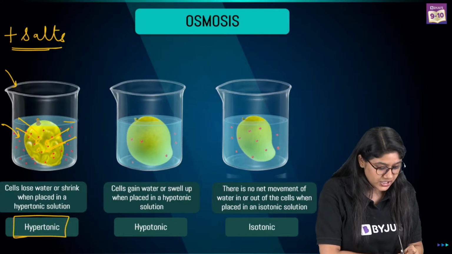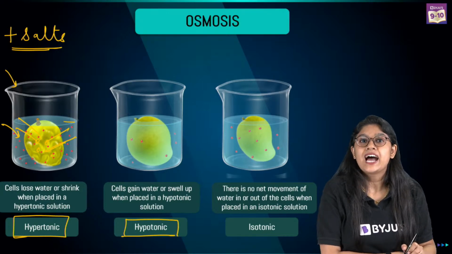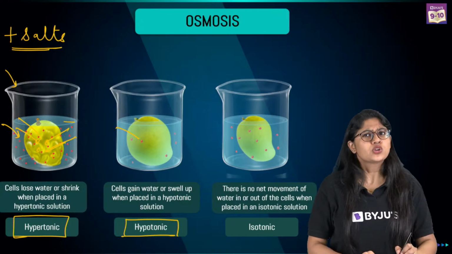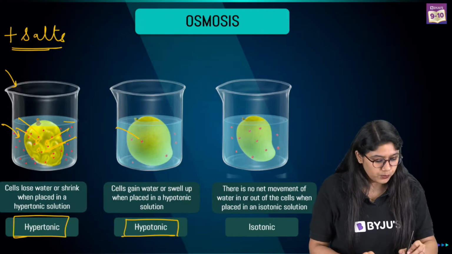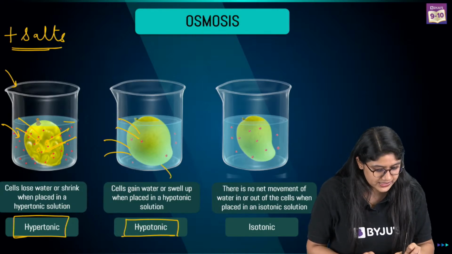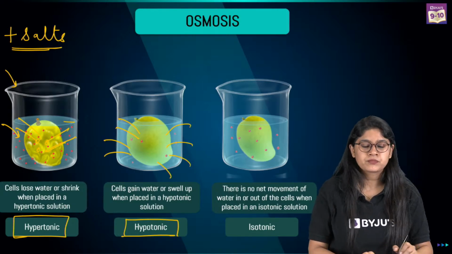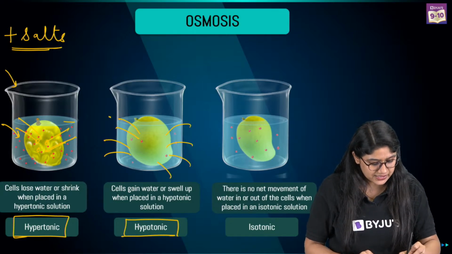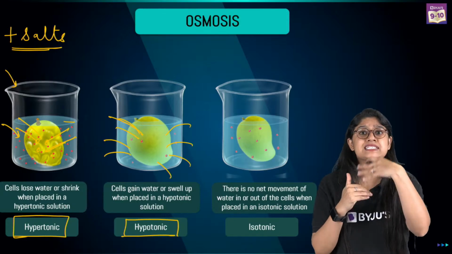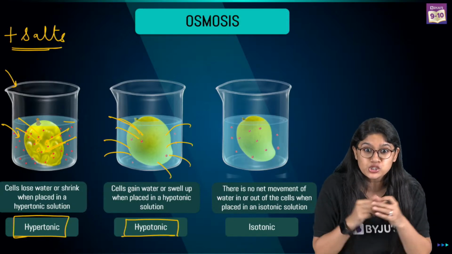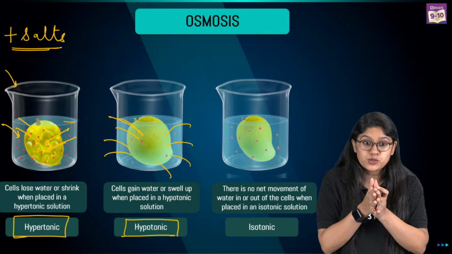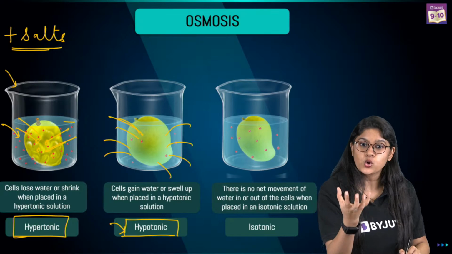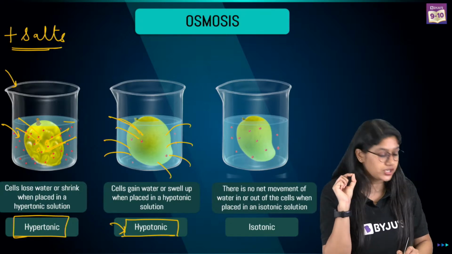Very good. Now let's talk about the hypotonic solution. In hypotonic solution, we have less solute in the water. What will happen? The water will be moving inside. In the mango, we have less solute, right? The water molecules will be moving inside the mango. If we compare it with the cells, of course, the water will be moving inside the cells, and our cells will swell up. In that case, we call the whole solution a hypotonic solution.